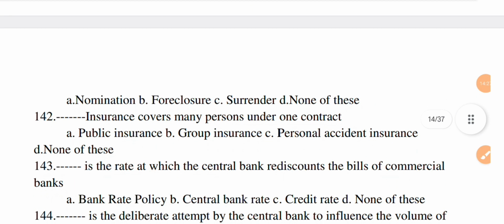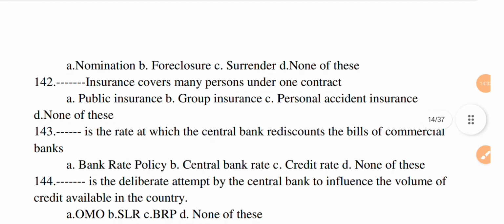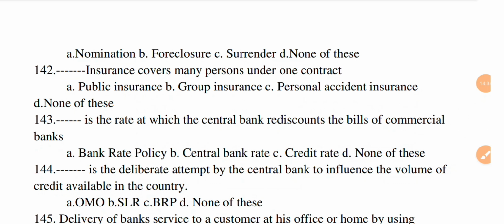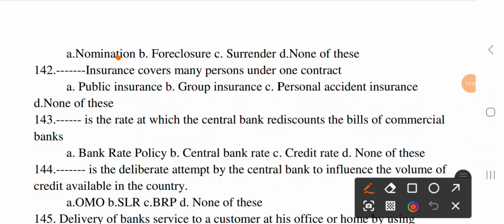Next question. Writing of the policy before its actual maturity is known as dash. Option A, nomination. B, foreclosure. C, surrender. And D, none of this. The correct option is B, foreclosure.